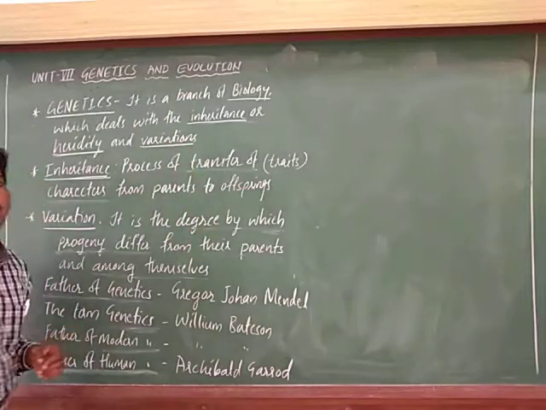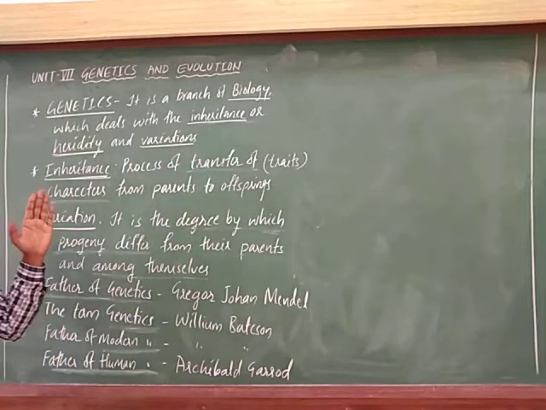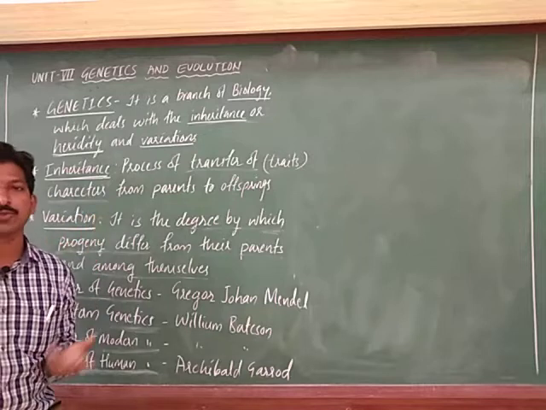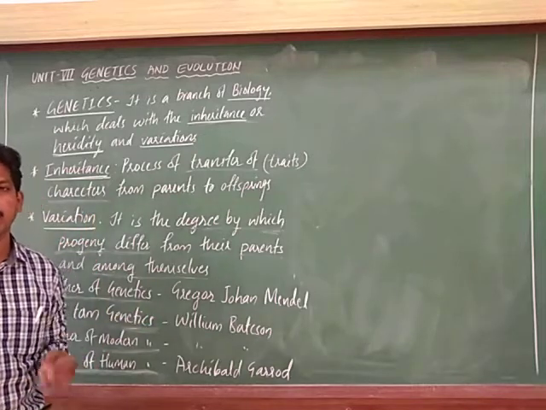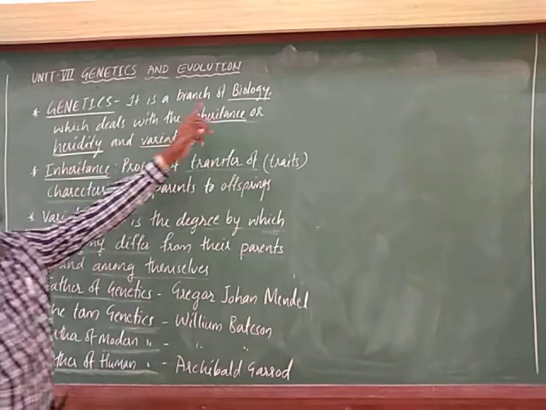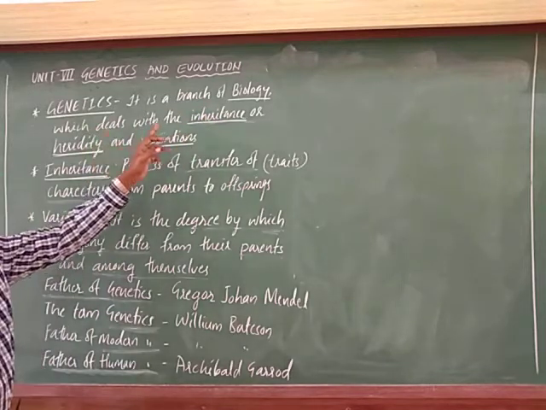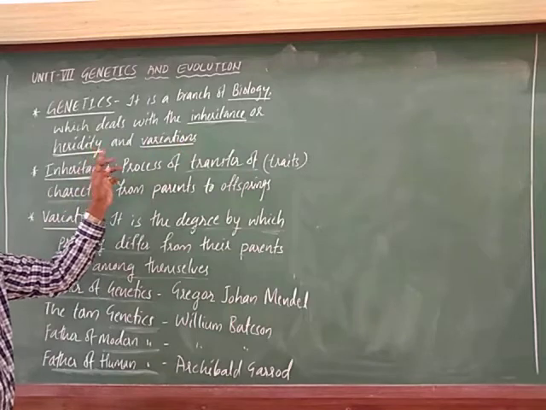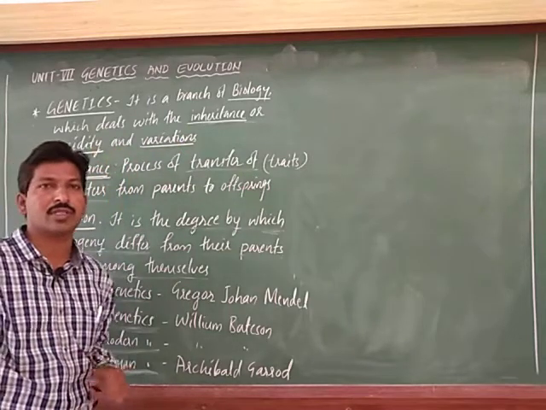We can simply call it the study of genes and genetic variations, but the definition is: the branch of biology which deals with inheritance or heredity and variations.